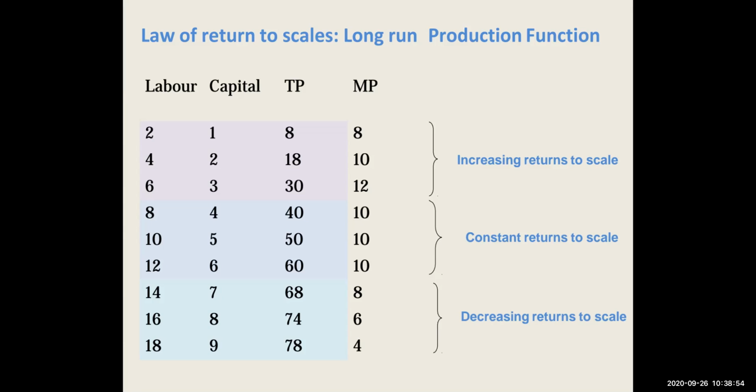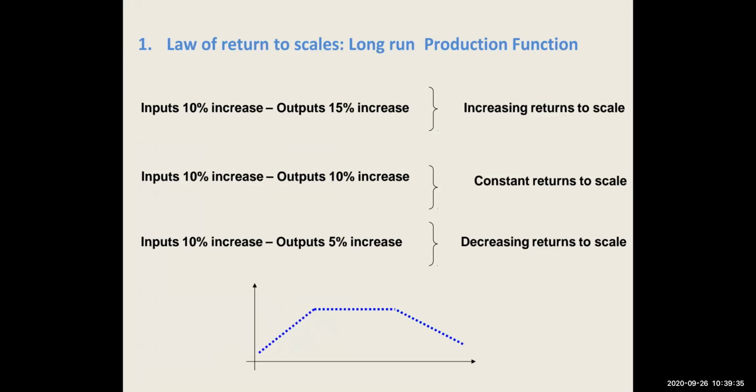But there are again three stages in the law of return to scale. The first stage is increasing return to scale. Second is constant, which shows that after employing a certain amount of labor, after that certain point, if you employ more labor or capital, it is not going to increase your production, because after a certain level the production becomes constant. And in the third stage, if you keep on increasing labor and capital, then your total production may diminish. So these three stages are increasing return, constant return, and decreasing return to scale.